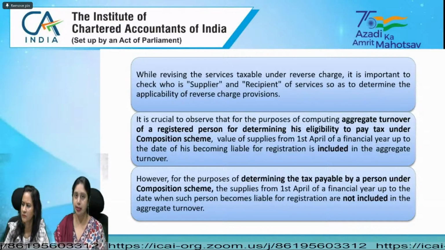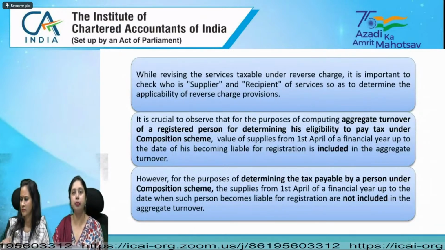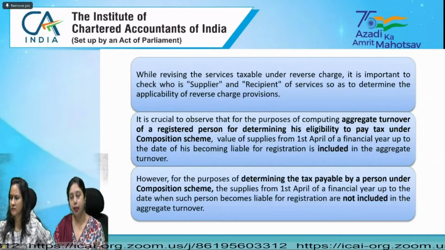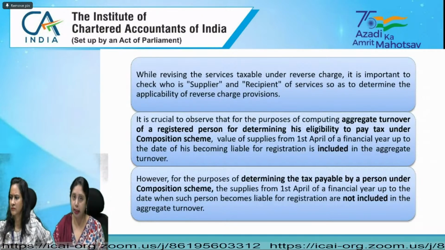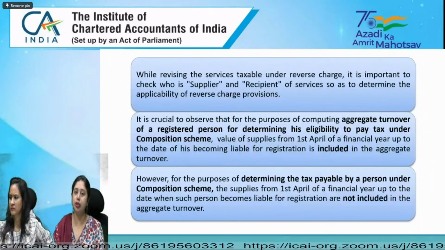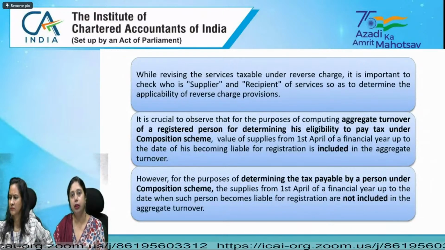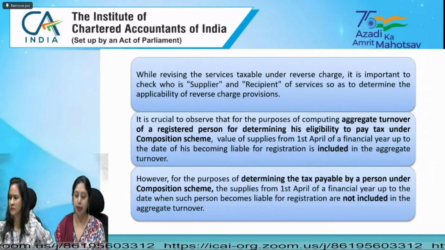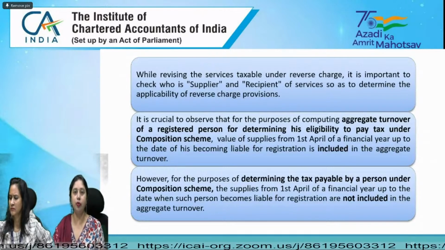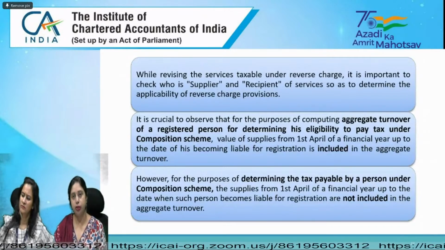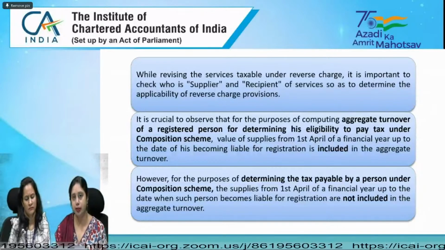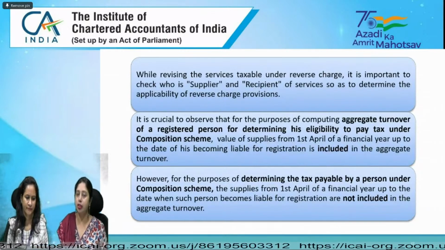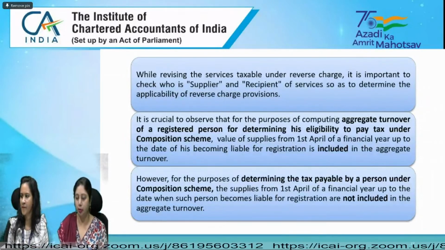Now in the next year, suppose we have to determine his tax under the composition scheme. If that person is taking registration in that year only, then the turnover up to the registration limit is not to be included in the turnover on which the tax payable under the composition scheme is to be computed. So for computing the eligibility, we have to take the entire turnover up to the threshold limit also. But when we are computing the tax payable under the composition scheme, the turnover up to the threshold limit of registration has to be excluded.